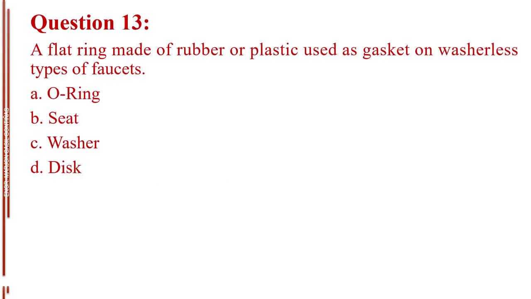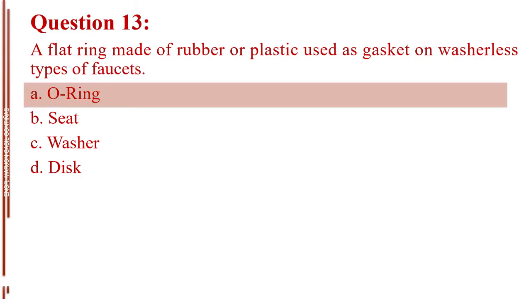Question number 13. A flat ring made of rubber or plastic used as gasket on washerless types of faucets. Letter A, O-ring. Letter B, seat. Letter C, washer. Letter D, disc. The answer is letter A, O-ring.